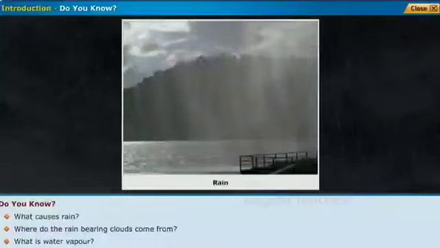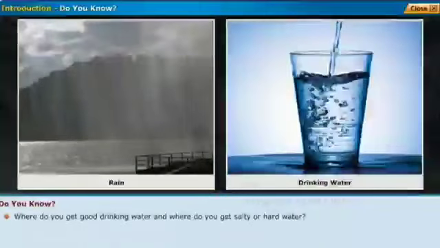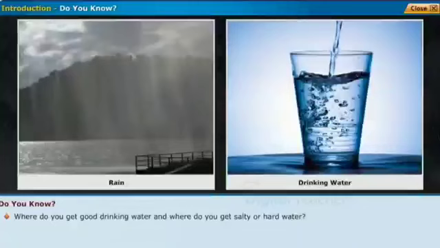We know all life on the earth is very significantly dependent upon water. About 71% of the earth's surface. Do you know what causes rain? Where do the rain-bearing clouds come from? What is water vapor? In which months do you get rains? Where do you get good drinking water and where do you get salty or hot water?